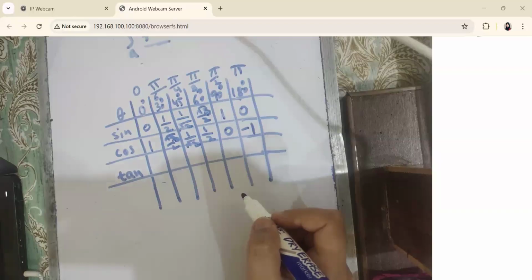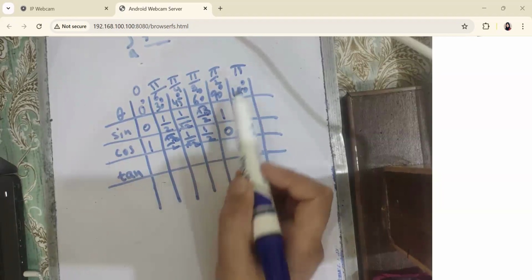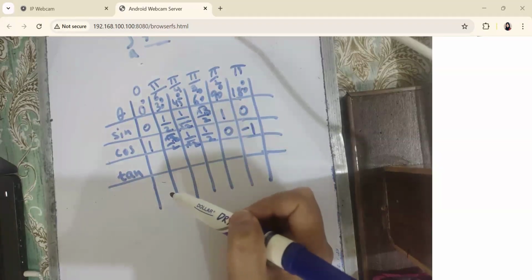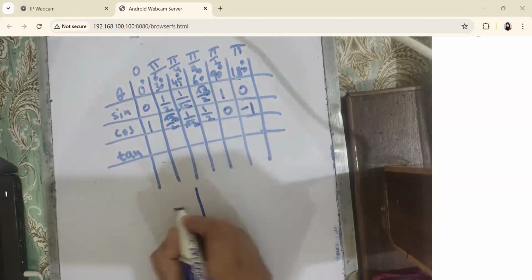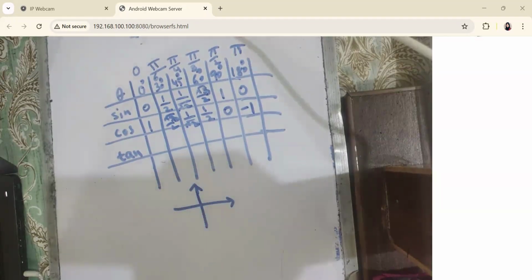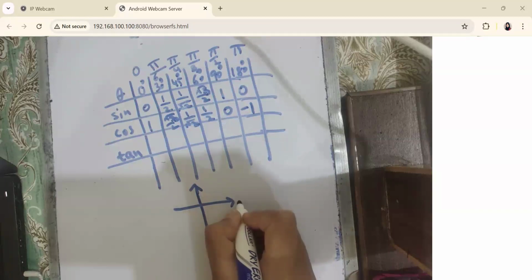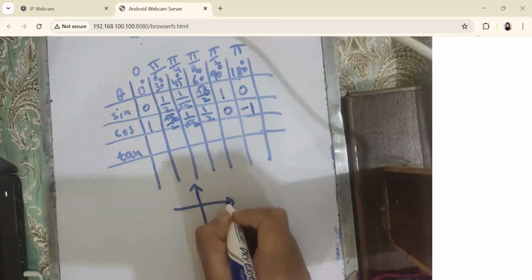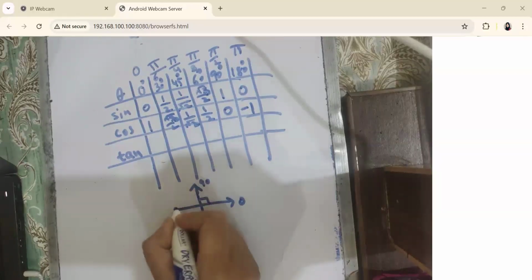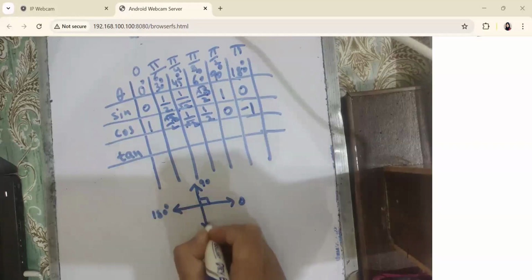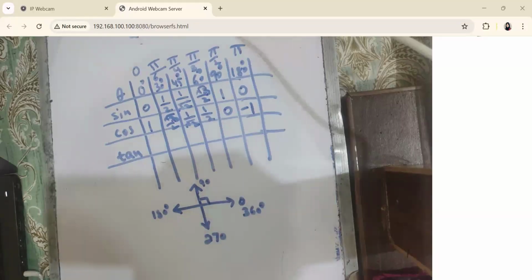It is very easy to learn these values on the standard angles. These 0, 90, 180 are the standard angles. If you remember, you have the quadrants and you take the positive x-axis as the initial arm of the angle. And you measure the angles from here. This is 0, this is 90, this is 180, this is 270, and if you complete the cycle, it will become 360.